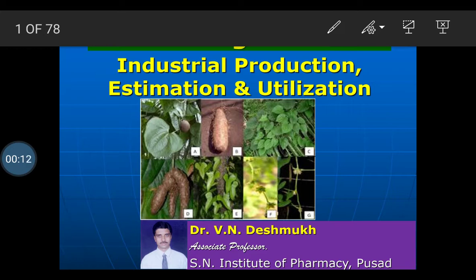Friends, today we will study industrial production, estimation and utilization of diosgenin. This diosgenin is obtained from the plant Dioscorea. These are the saponin glycosides. So these Dioscorea have a tuber, and from these tubers this diosgenin is extracted out.